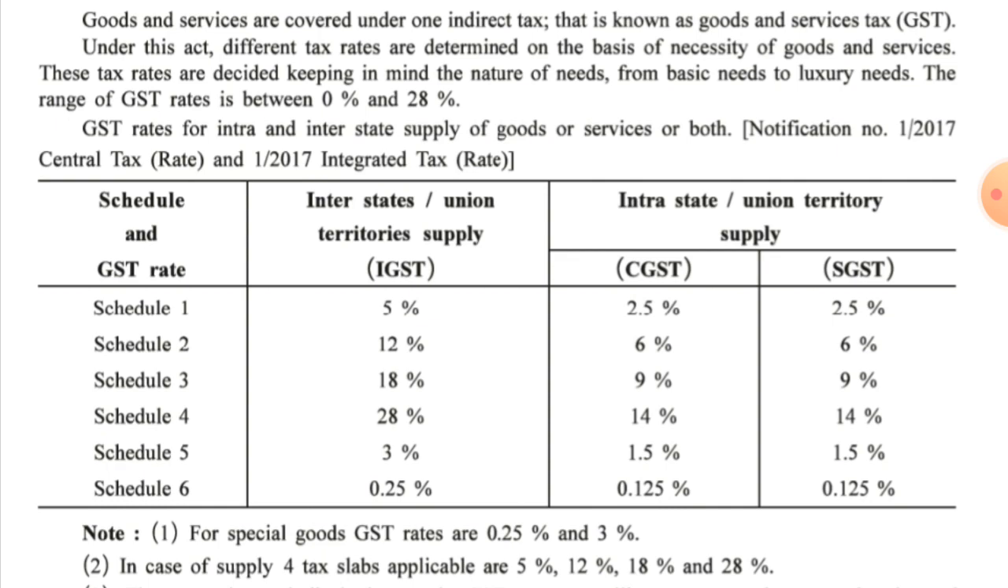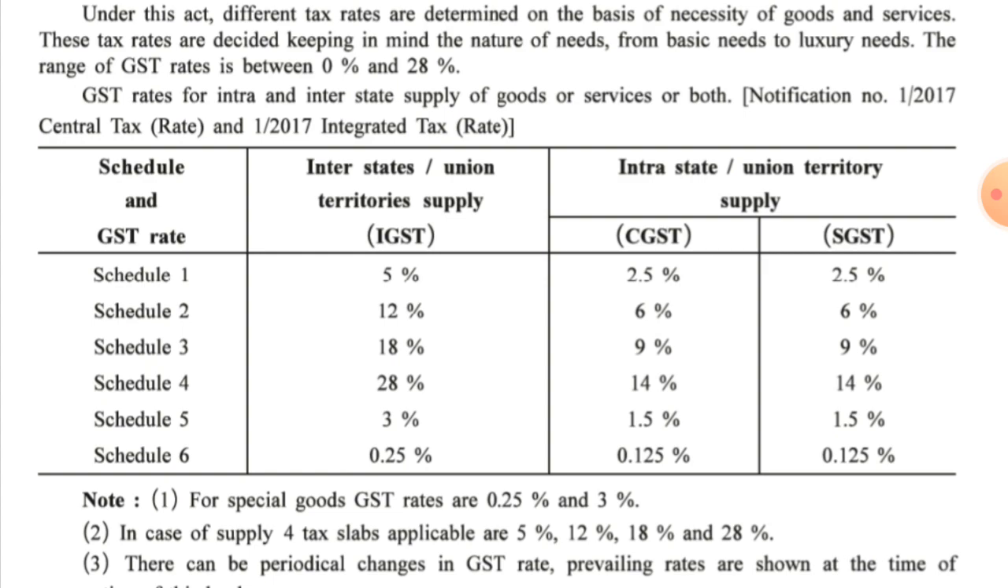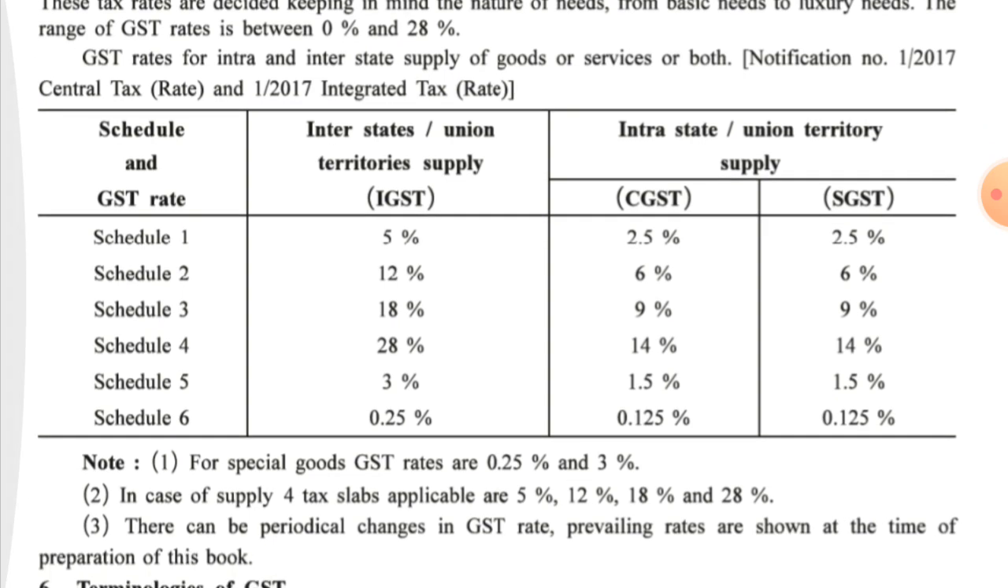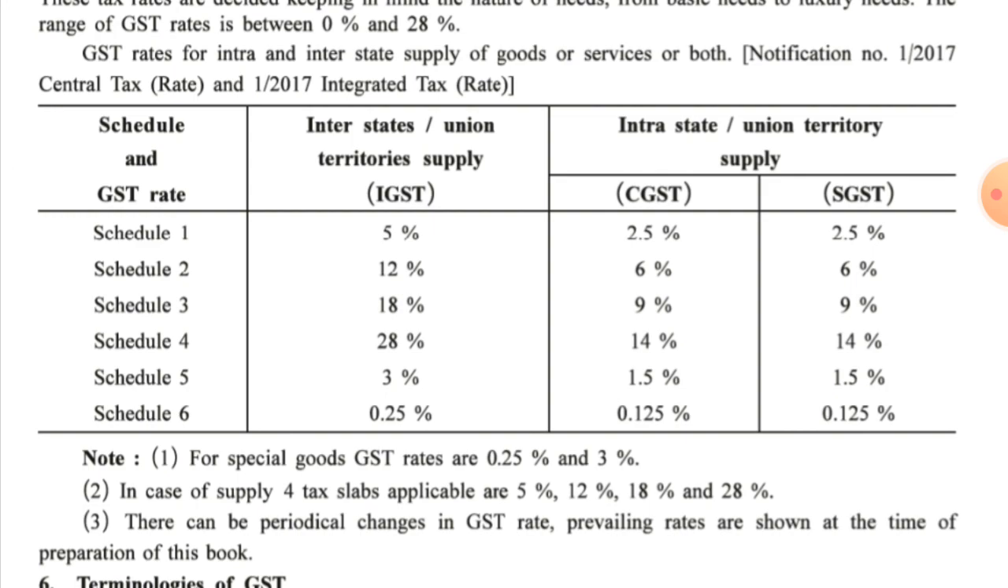0.125%. A note is given over here for special goods. If there are any special kind of goods, then schedule 5 and schedule 6 will be applicable, that is 3% and 0.25%. In case of supply of normal goods, the first 4 schedules will be applicable, that is 5%, 12%, 18% and 28%. There are periodical changes in this tax structure, but these rates are the ones shown in your textbooks at the time of the preparation of this textbook. So at present there might be certain changes, but we have to follow according to our syllabus.